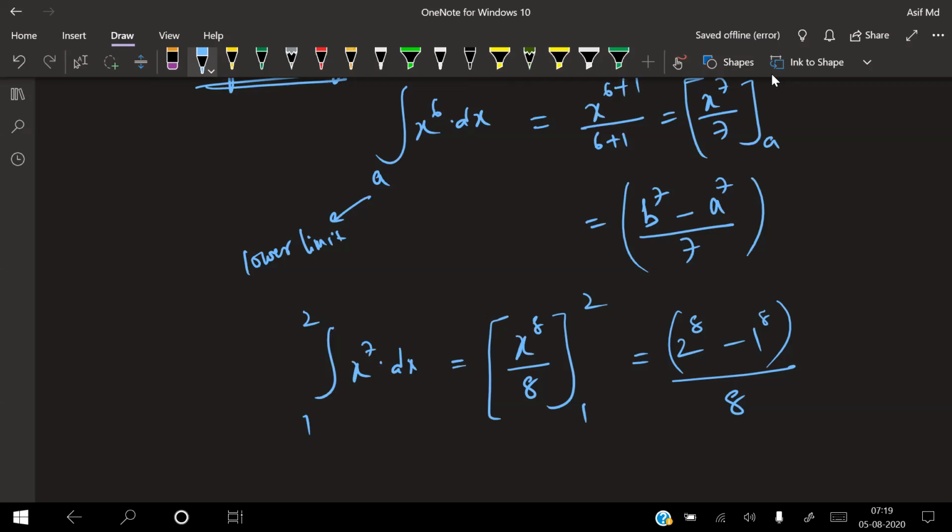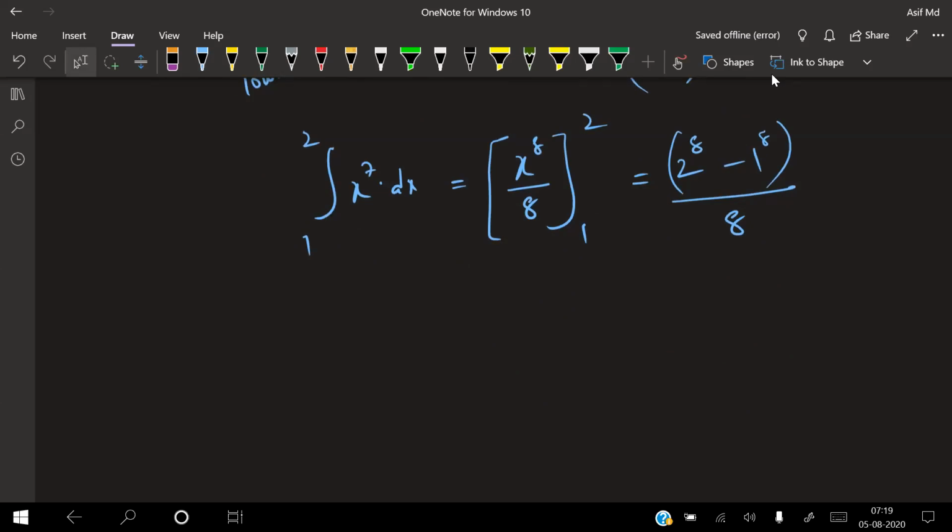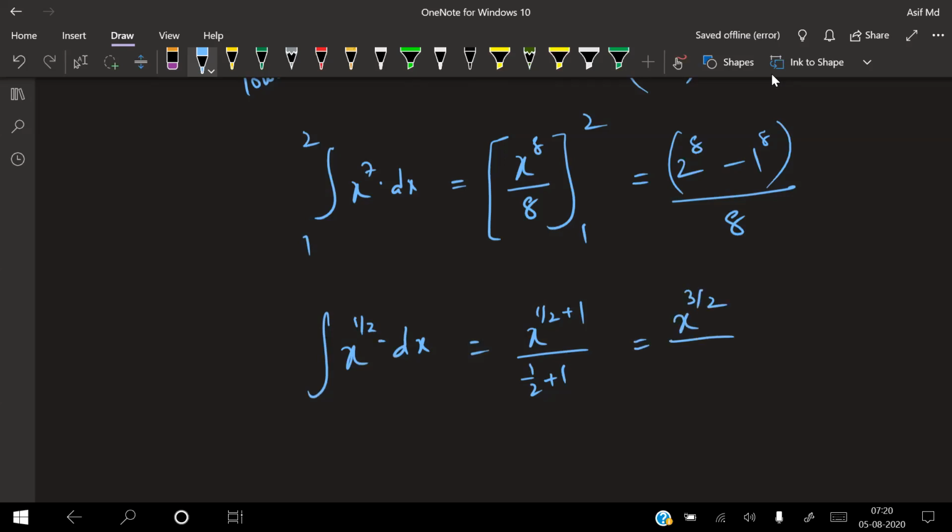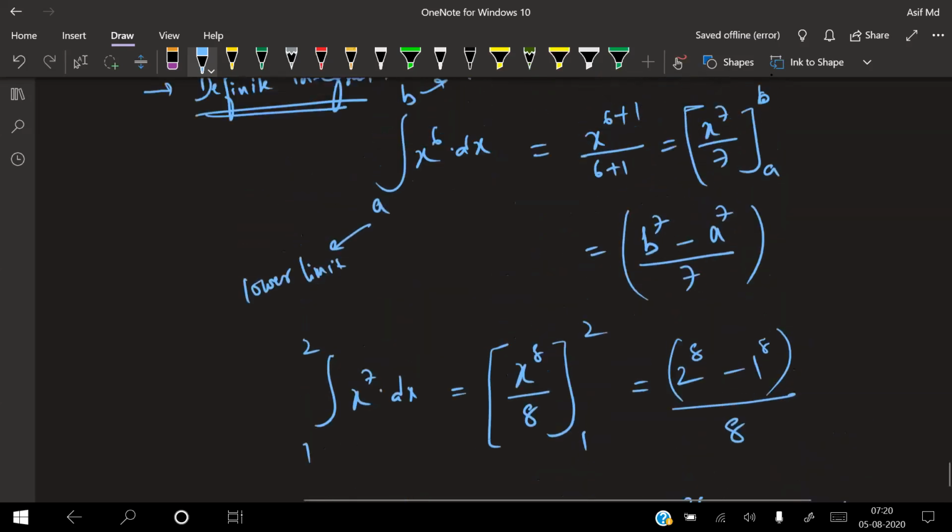The same way, if I take integral of x to the power of 1 by 2 into dx, that will become x to the power of 1 by 2 plus 1 divided by 1 by 2 plus 1. So 1 by 2 plus 1 is 3 by 2. That is equal to 2 by 3 x to the power of 3 by 2. Got it?